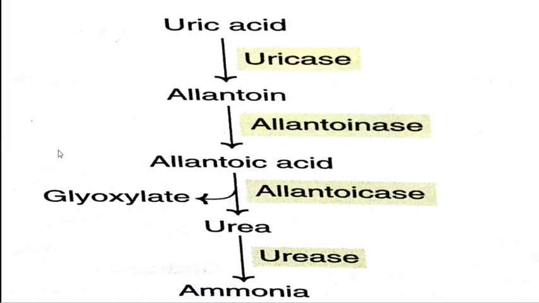The uric acid is converted into allantoin with the help of the uricase enzyme. Then the allantoinase enzyme converts it into allantoic acid. This allantoic acid is converted into urea, and urea is converted into ammonia with the help of the urease enzyme. So the last product, ammonia, is excreted by the humans.